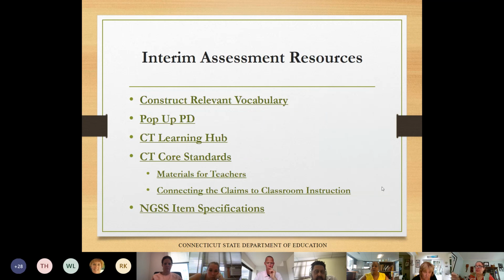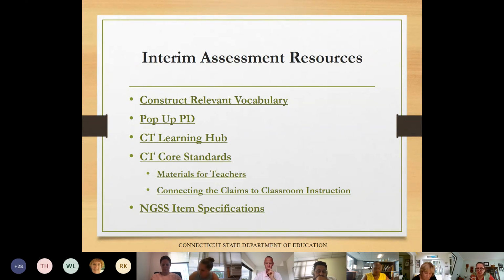And the construct relevant vocabulary lists for ELA and Math are linked here. We linked the pop-up PD, which are professional learning presentations available that focus on remote learning, building community, effective instructional strategies, formative assessment. We've linked the Connecticut Learning Hub, which is a free and interactive web page of digital resources.